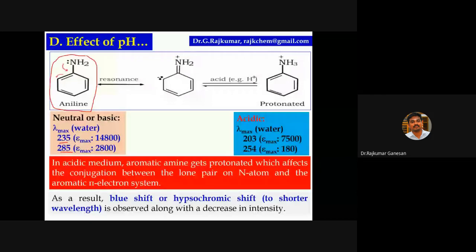There is no lone pair of electrons, so there is no conjugation through the aromatic ring system. Hence, lambda max value will decrease. That's what happens: 235 to 203 nanometer. There is a blue shift because there is a decrease. It's a blue shift. Is it clear?